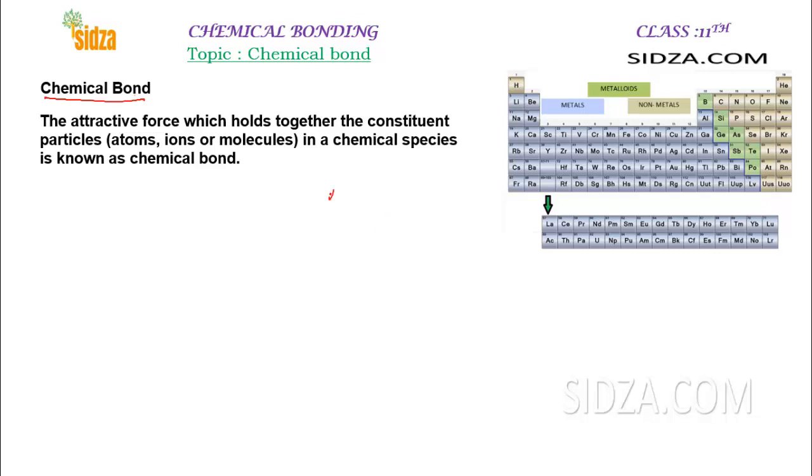Suppose AB is our molecule with two elements, A and B. Atom A and atom B are held together by a force of attraction. So the force of attraction in a molecule which holds the two atoms together is called a chemical bond.